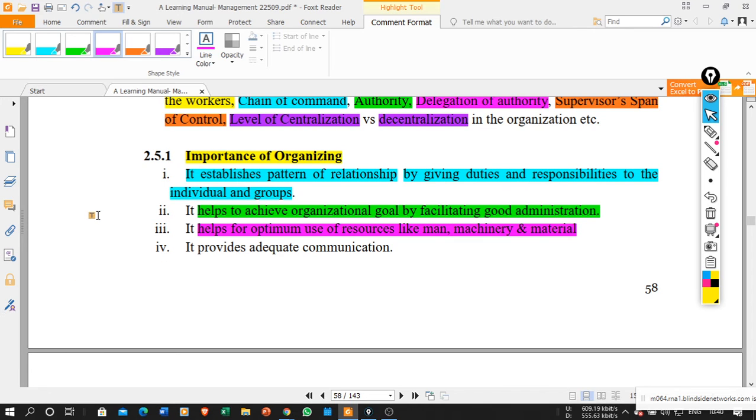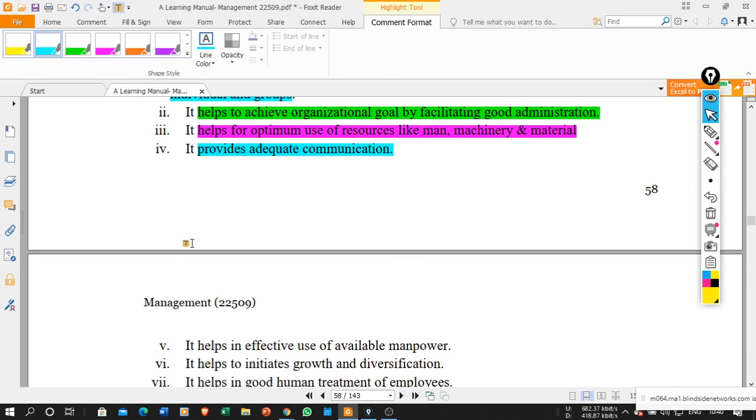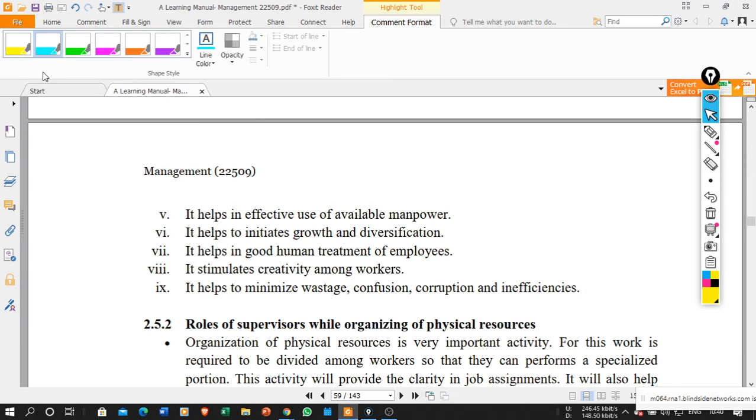Okay, so if I have proper organizing, then I can use my resources like machinery, material, manpower to their optimum. Optimum means not maximum, not minimum, but the maximum extent possible with all the factors taken into consideration. It also provides adequate communication. Okay, it helps in the effective use of available manpower. Whatever manpower is available in the organization can be effectively used.